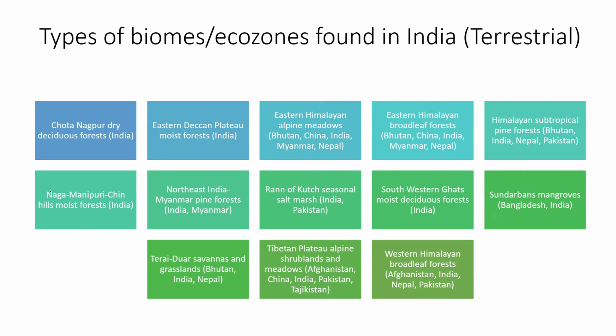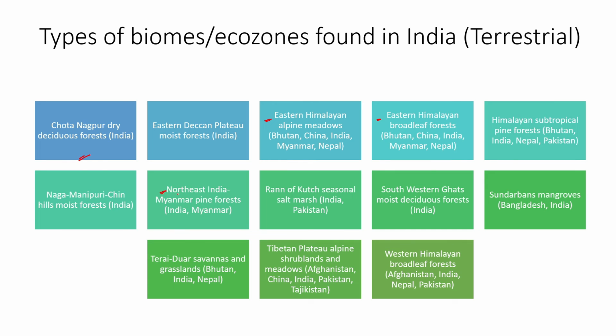Now, the Chota Nagpur dry deciduous plateaus and the Eastern Deccan Plateau. The Chota Nagpur Plateau consists of the regions above Odisha, some part of West Bengal, and regions of Madhya Pradesh, Chhattisgarh and Jharkhand. And the Eastern Deccan Plateau usually consists of the regions of Kolkata and Jharkhand. Then there is the Eastern Himalayan broadleaf forest. Alpine meadows are the highest region and the broadleaf forests are the lower regions. Then there is the Himalayan subtropical pine forest, which is usually found around the Bhutan, Nepal, and Pakistan borders. Then there are the Nagaland, Manipur and Chin Hill moist forests, usually associated with altitudinal rainforests.